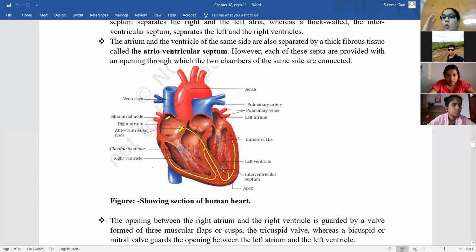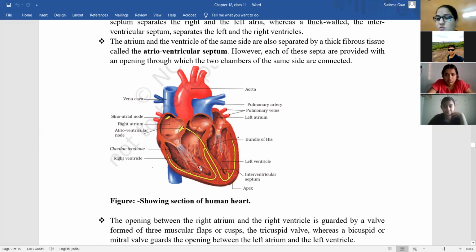So दो atrium के बीच में भी there is one septum, 2 ventricles के बीच में भी there is one septum, and there is one septum also between right atrium and right ventricle, and similarly there is a septum between the left atrium and left ventricle also to separate them. And if a septum is present between right atrium and right ventricle, then how are they connected? So these septa are provided with an opening through which the 2 chambers of the same side are connected. So there should be some opening or hole like structure between these 2 chambers so that they can be connected.